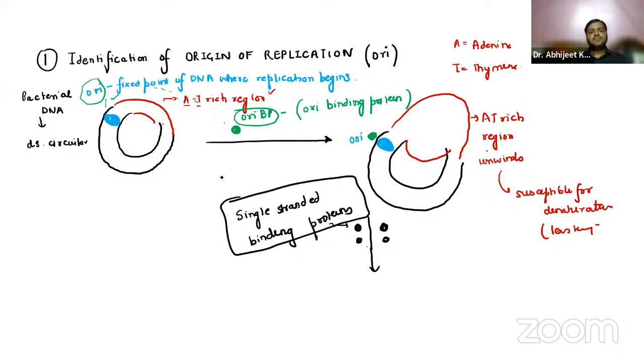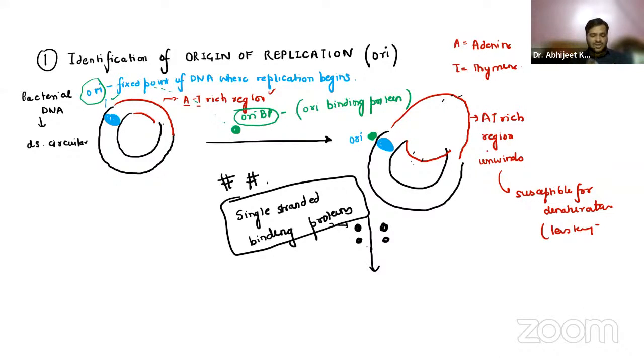Very, very important. Now, what is the function of these proteins? These two strands, which are now apart from each other, can also come together again.